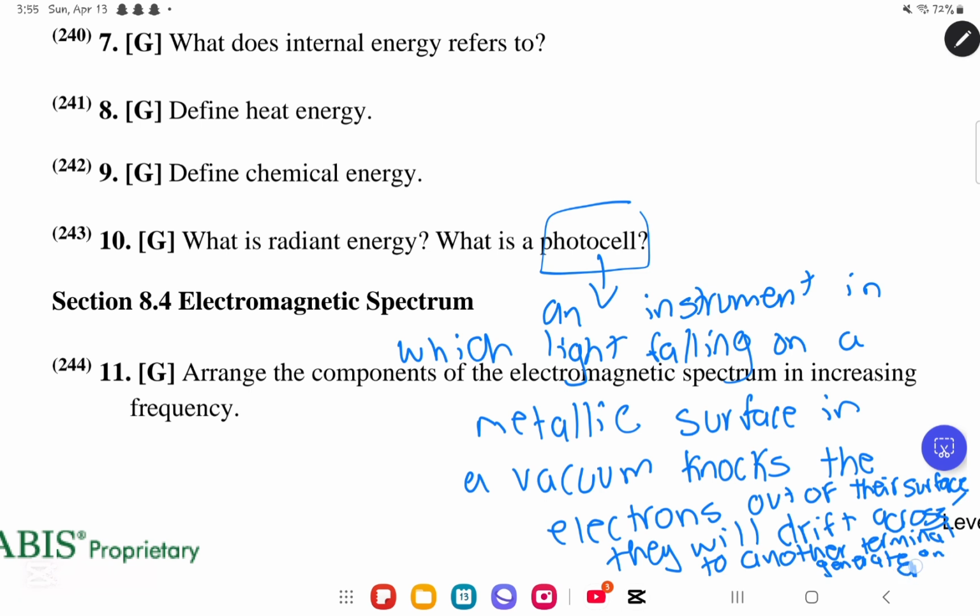Okay, so very simply, what is radiant energy? Radiant energy, another word for it is electromagnetic radiation. It is a form of energy that can travel in vacuum. An example would be light. What is a photocell? A photocell is an instrument in which light falling on a metallic surface in a vacuum knocks the electrons out of their surface. They will drift across to another terminal. They will generate an electric current. That is very simply the definition of a photocell.